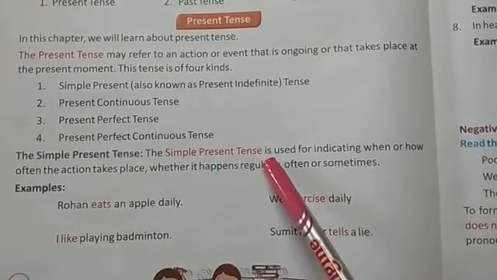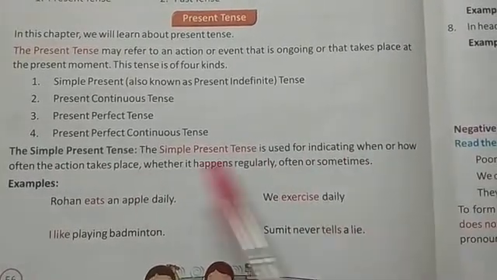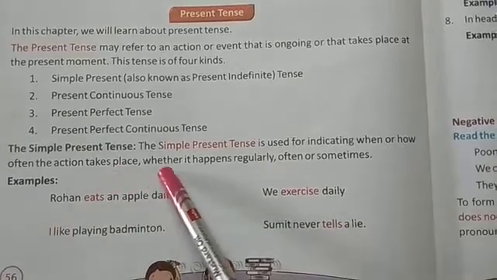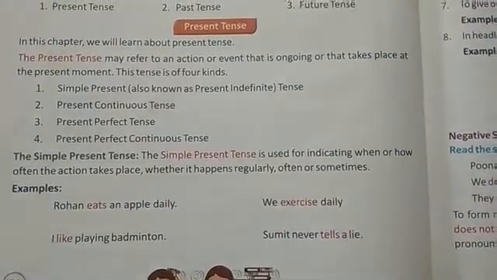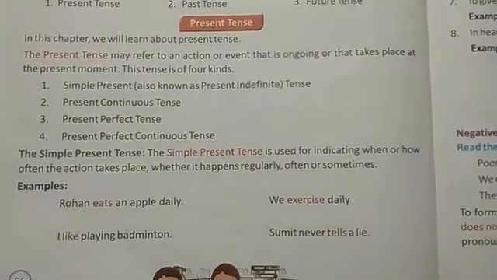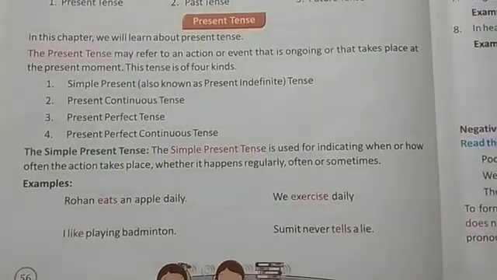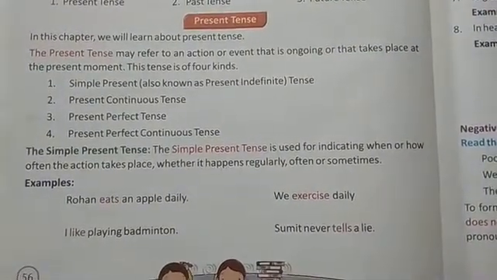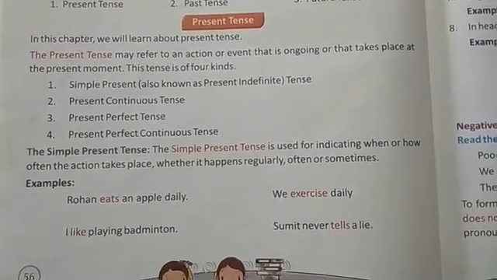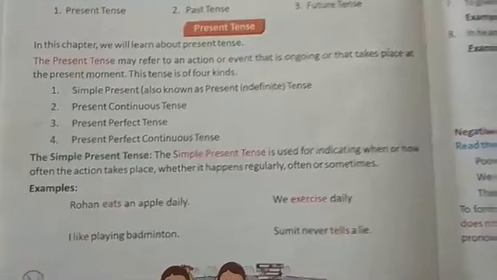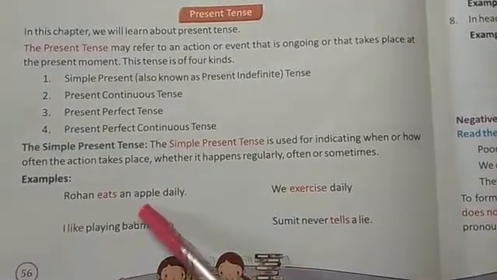The simple present tense is used for indicating when or how often the action takes place, whether it happens regularly, often or sometimes. So simple present tense tells us when or how the action is being done and whether the action is happening regularly or often or sometimes. So the examples of simple present tense are given.